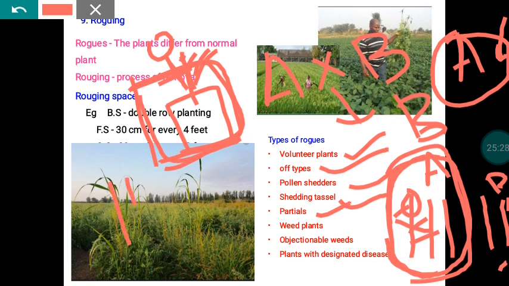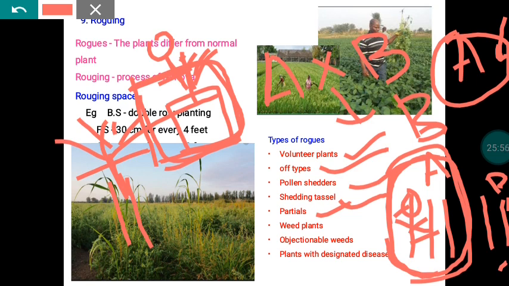So during detasseling, what the people will do is remove a part of the tassel alone. Whatever tassel appeared outside the flag leaf they will remove. Part of it will remain within the leaf whorl. The next day they will come out and start to donate the pollen. That kind of plant is normally known as a partial. So this is also a pollen contaminant. This is specific to maize. So these are all the genetic contaminants.